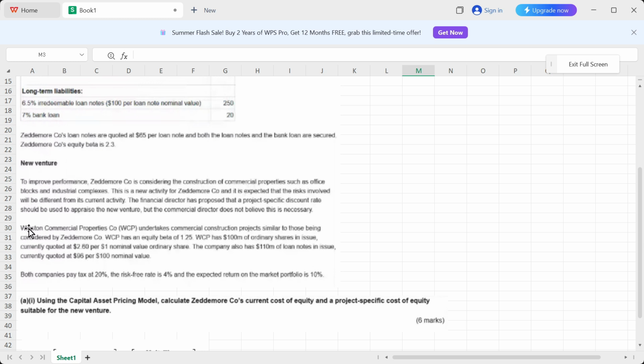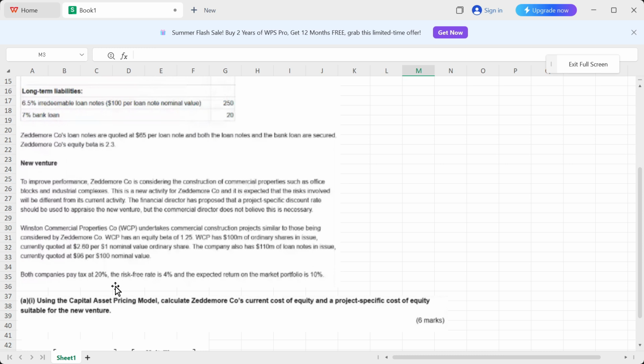So that means this Winston Commercial Property is going to act as a proxy company in this question, right? Because you guys know we need the proxy company for de-gearing and re-gearing and all this stuff, right? So here is the proxy company given to us in the last paragraph. Then it says both companies pay tax at 20%, the risk-free rate is 4%, and the expected return on the market portfolio is 10%.